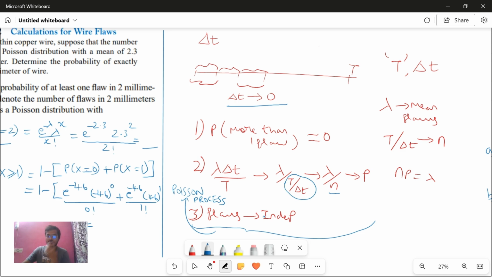Poisson distribution obviously follows the Poisson process. The flows are independent. This point is very important. Flows are independent, which means the sub intervals are independent of each other. So this sub interval has nothing to do with that sub interval, so it can be anything. That's a very important point. I think that's all about Poisson distribution.